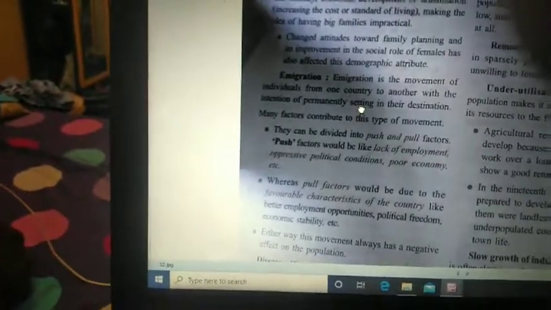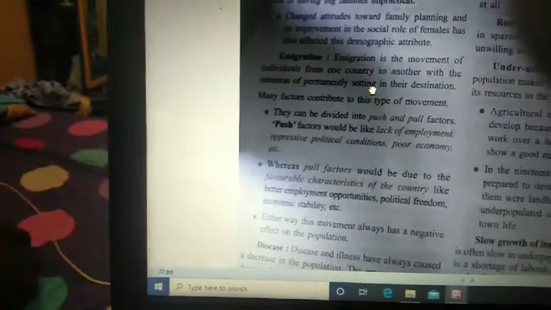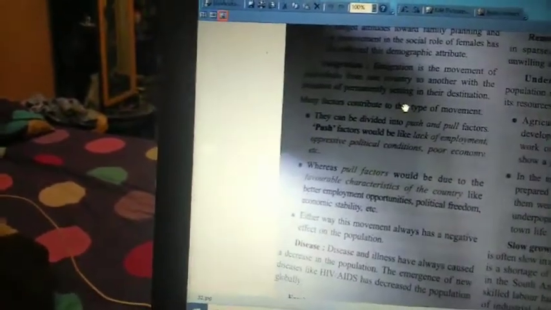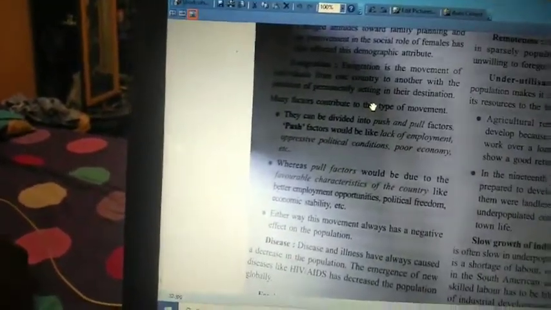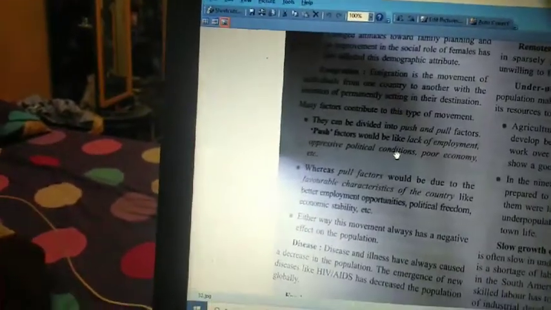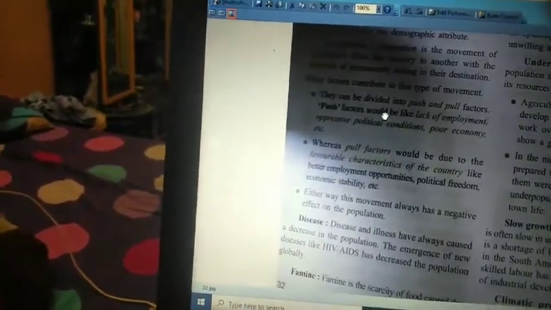The next thing is emigration. I told you already, it means people going away from their own country. This is called emigration. Why do people want to go away from their own country? Due to higher education or better job opportunities, or it can be any other reason also. Based on emigration, we have two different factors, the push factor and the pull factor.